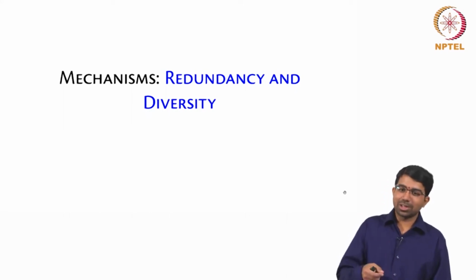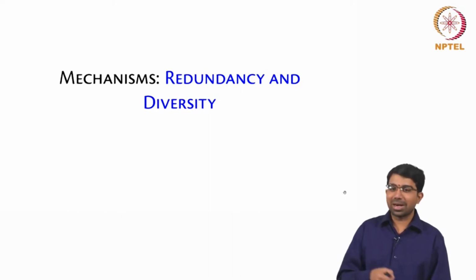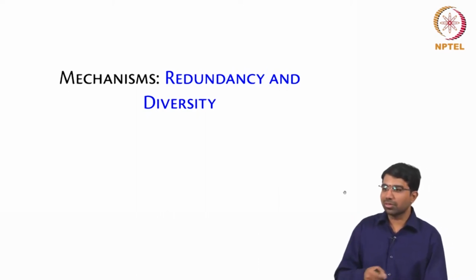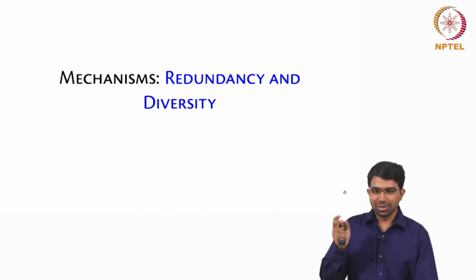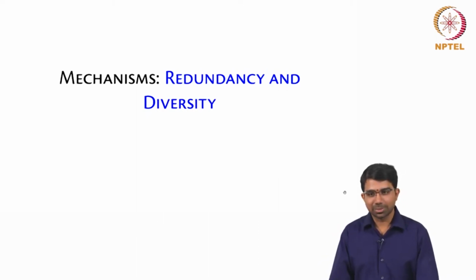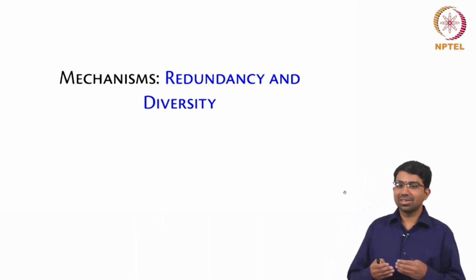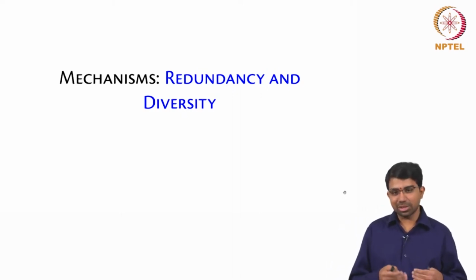So, you are much better off putting two different branded drives of the same size rather than two identical drives from the same batch. Maybe there is the same bug, right, both of them fail after 7 months of operation, right. So, that is not diverse, right, it is redundant but not diverse.